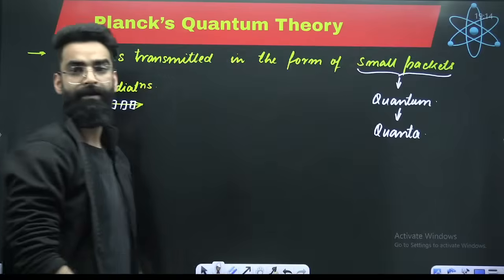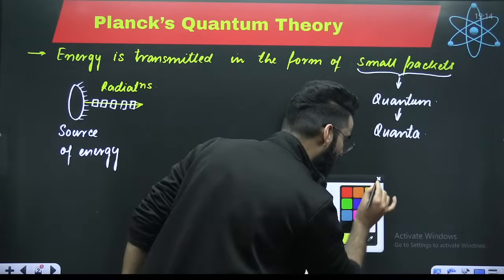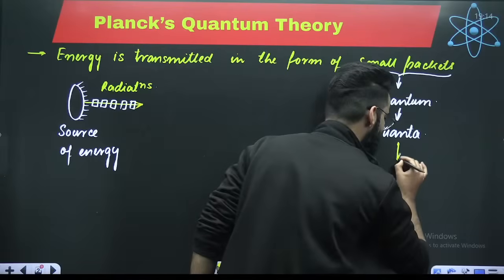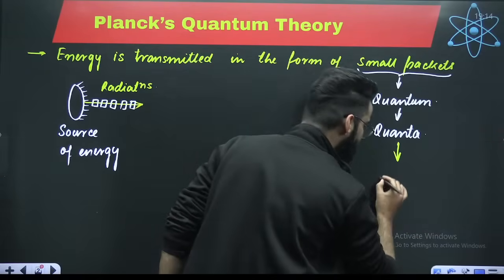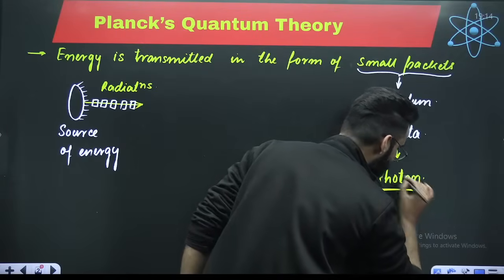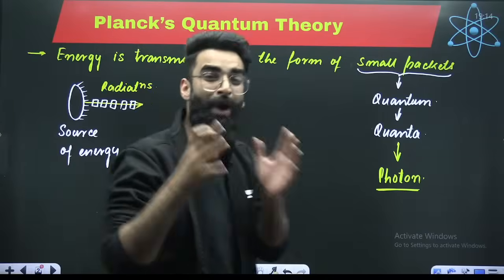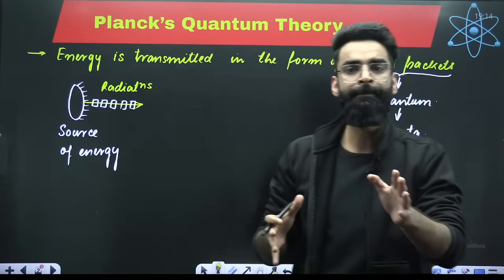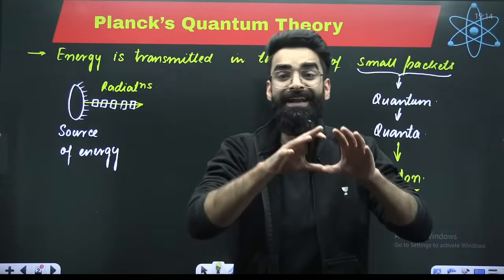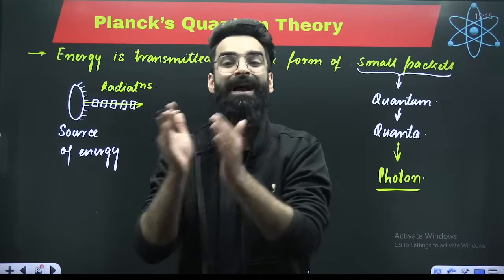Perfect, right? And my dear students, whenever you talk about light radiation, in case of light radiation, this quantum is what you call a photon. So basically, from now onwards, remember that as per Planck's quantum theory, energy is transmitted in the form of small packets.